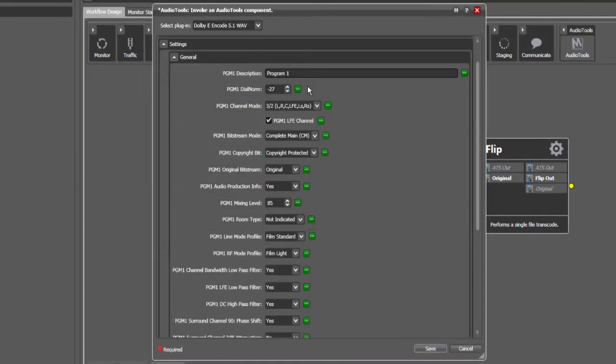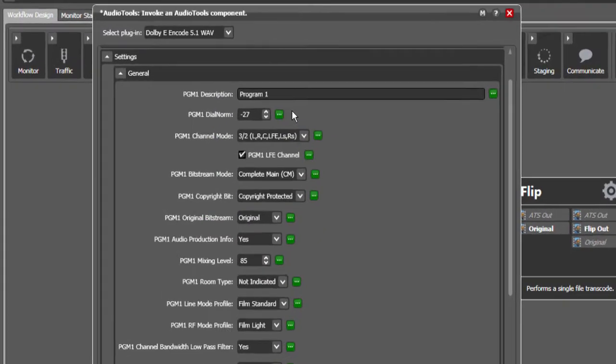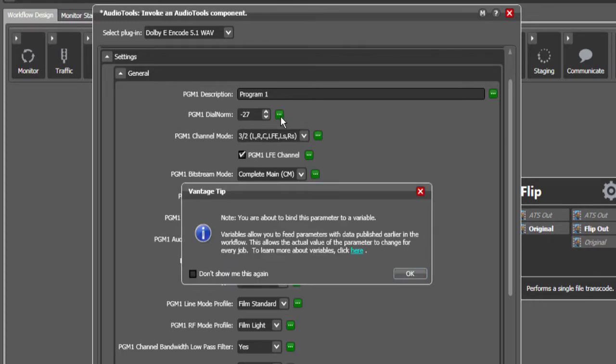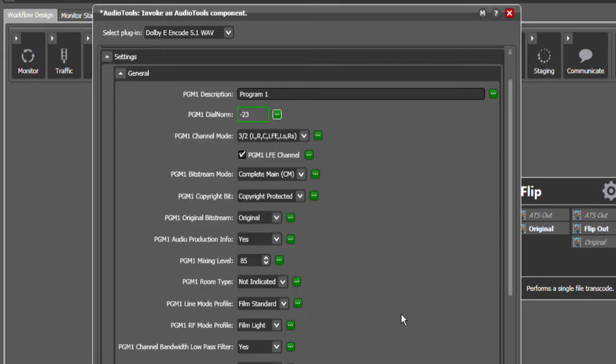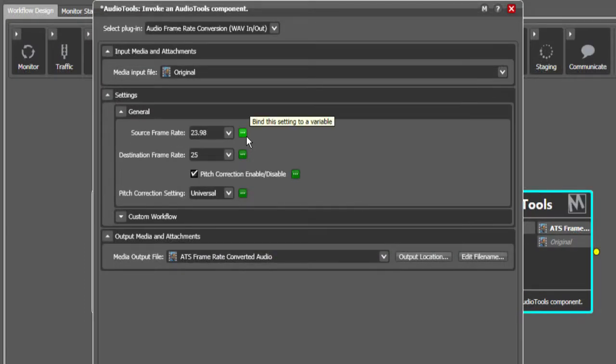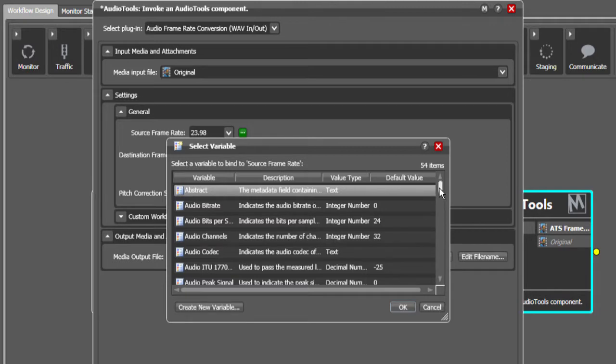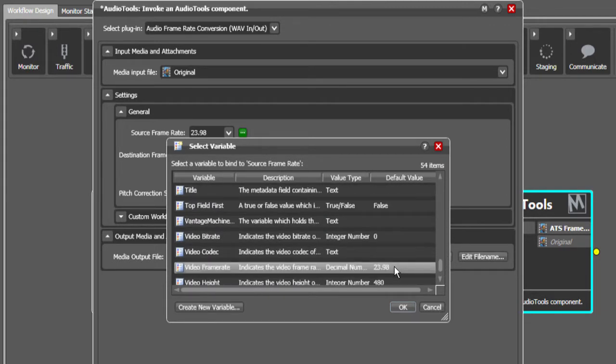In addition, the second generation of the AudioTools connector allows you to bind any exposed AudioTools parameters to incoming Vantage variables, meaning AudioTools workflow settings can now be dynamically controlled by the wider Vantage workflow. Examples could include setting the dial norm value of a Dolby E encode from an upstream loudness measurement, or controlling the source frame rate of an audio time stretch process from the original video file's properties.